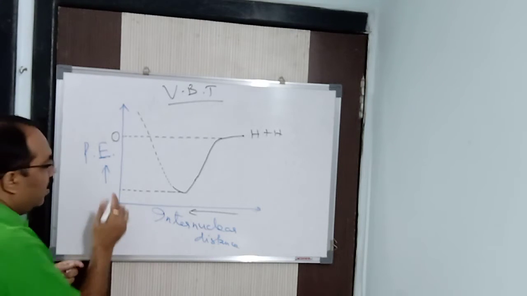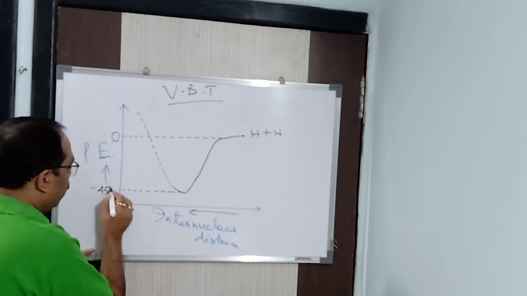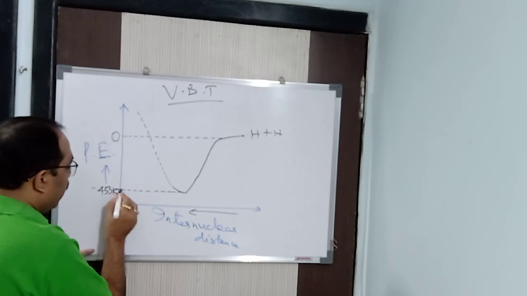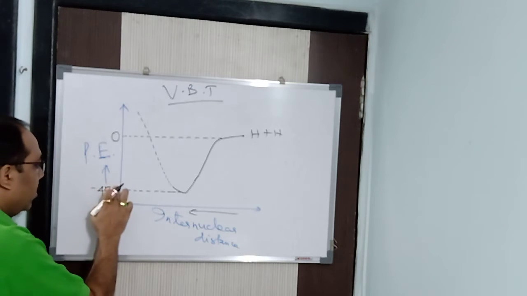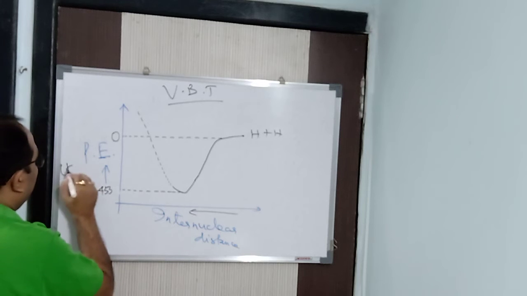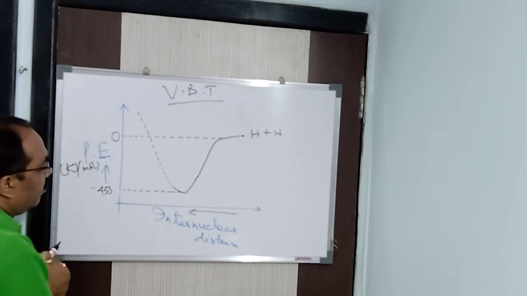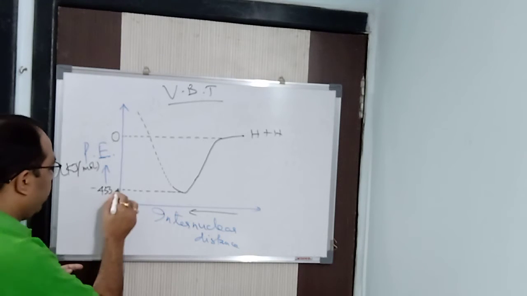Alright, now, what is this? The lowest energy it is going to attain is minus 433 kilojoules per mole, we can say that. Energy is in kilojoules per mole. Potential energy, I am writing it. So minus 433 we are having it in the graph.